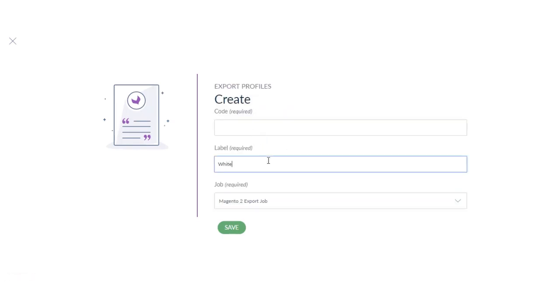Now I set the label for export. You also need to enter the code. This can be anything. Okay, click save.